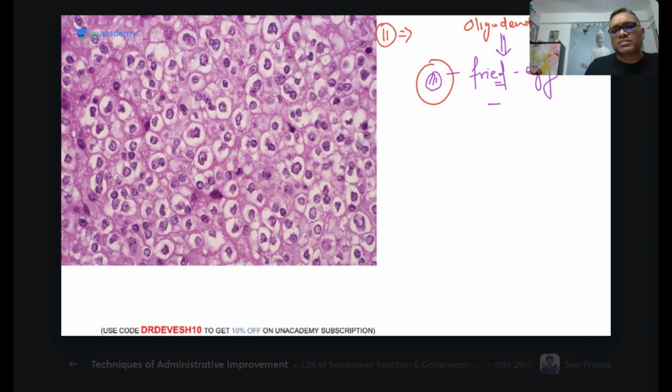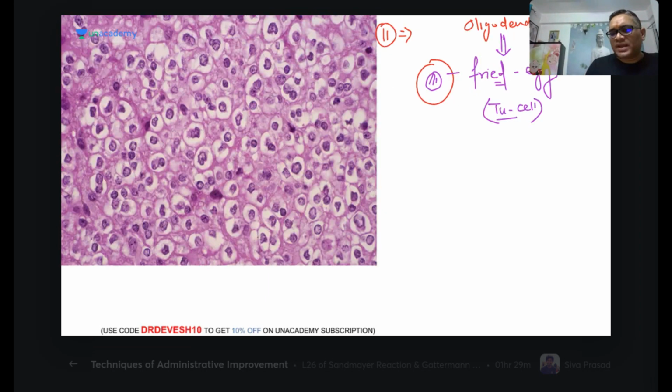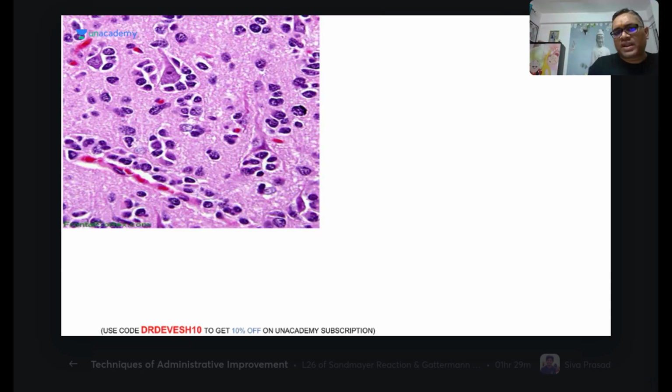So oligodendroglioma tumor cells are looking like a fried egg. What are the findings we are seeing? Anastomosing capillaries, then the fried egg tumor cell, and then you can see the third finding of the oligodendroglioma. This is also oligodendroglioma. This is also oligodendroglioma.